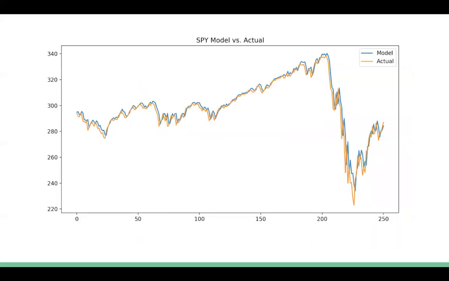This is how our model performed versus the actual. The orange line is the actual, and the blue line is the results of our model.